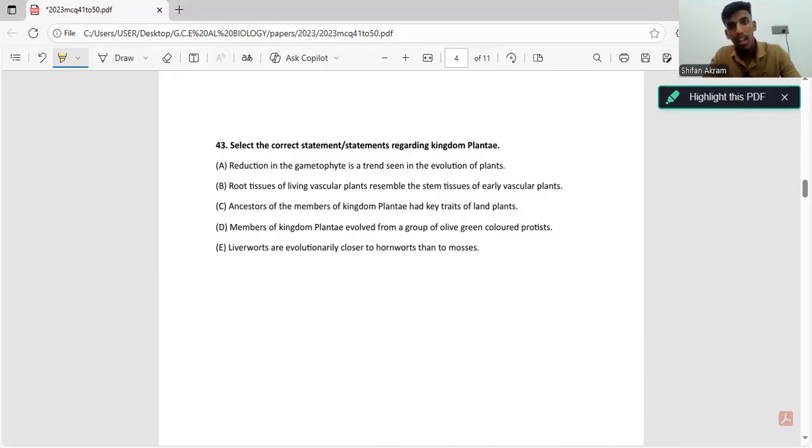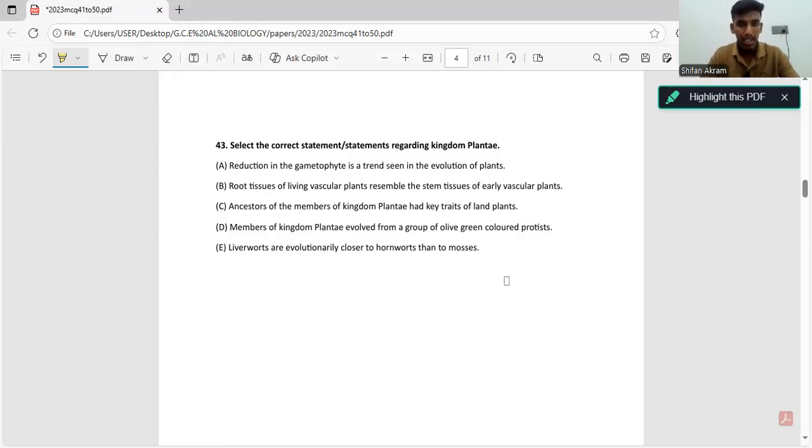Select the correct statement regarding kingdom Plantae. Reduction in the gametophyte is a trend seen in the evolution of plants. We know plants have alternation of generations. Plants have a sporophyte generation and a gametophyte generation. Now they are saying reduction of the gametophyte is a trend seen in the evolution of plants, which means as plants started to evolve, the gametophyte became reduced.